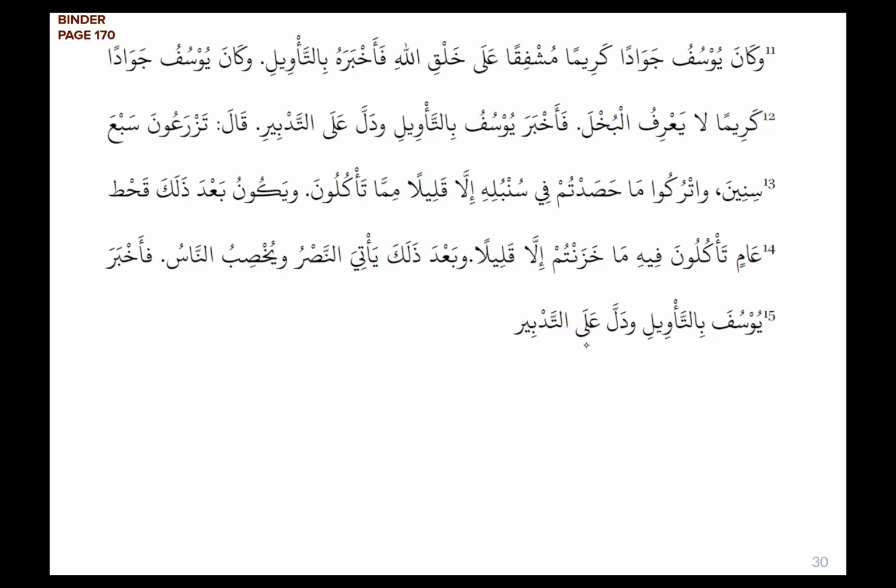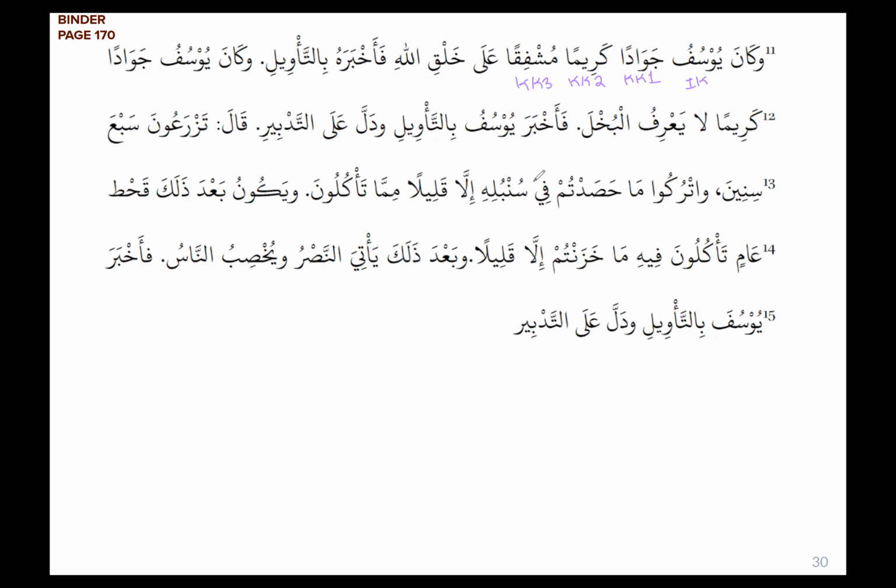So we say: وكان يوسف جوادا كريما مشفقا على خلق الله فأخبره بتأويله. As we get started, we start with Kana. We know Kana has sisters, but it also has an ism and a khabar. Yusuf will be our ism Kana, in the rafa' case, it has a dhamma. Jawadan will be our first khabar Kana, kariman is our second khabar Kana, and mushfiqan is our third khabar Kana. Why are there three? Because these can't be sifa and mawsuf for one another. Each one is describing Yusuf in a different capacity.